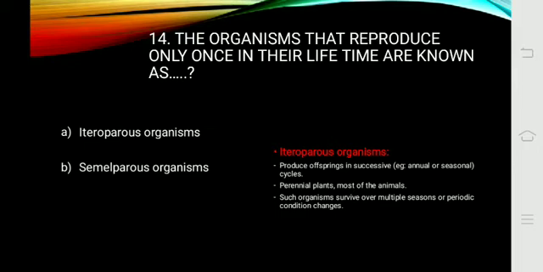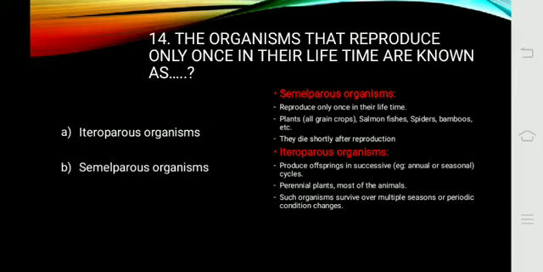Semelparous organisms are the organisms that reproduce only once in their lifetime. So this is a question, so it should be the right answer. Plants, especially all the grain crops, salmon fishes, spiders, bamboos, etc. are examples of this, and they die shortly after reproduction. So definitely the answer should be B.